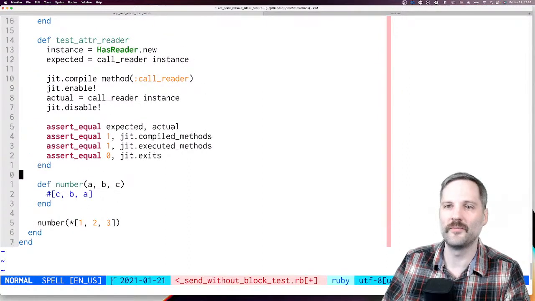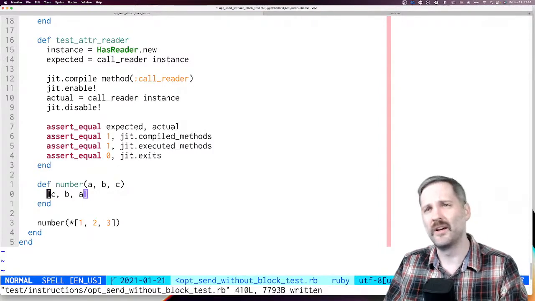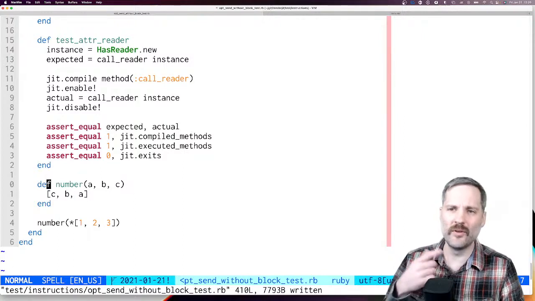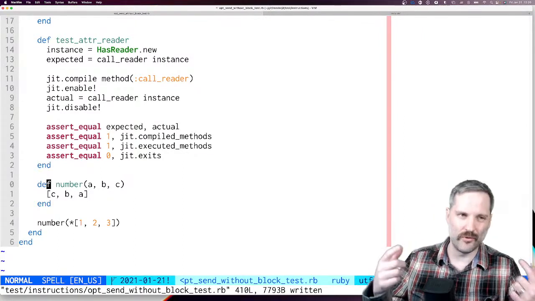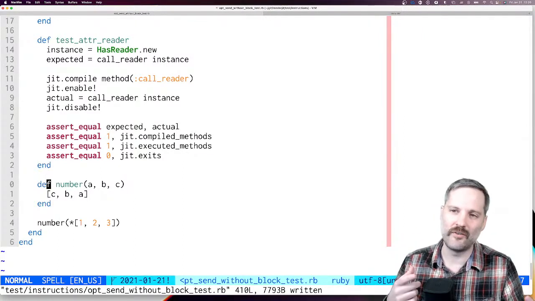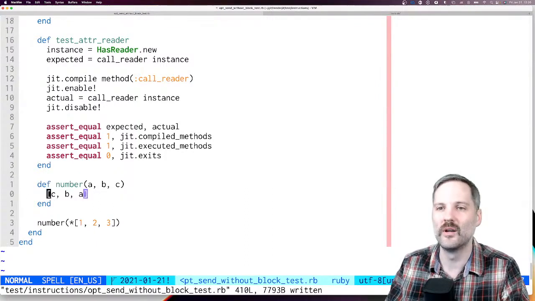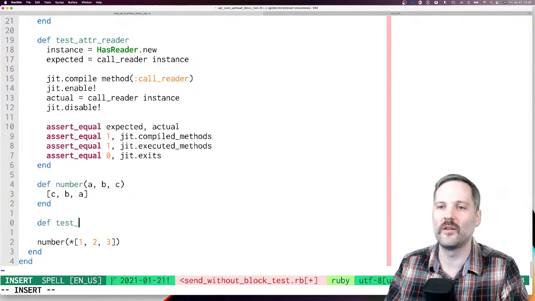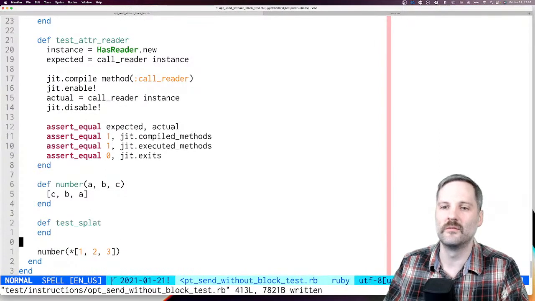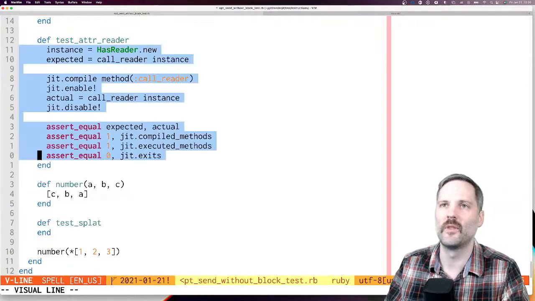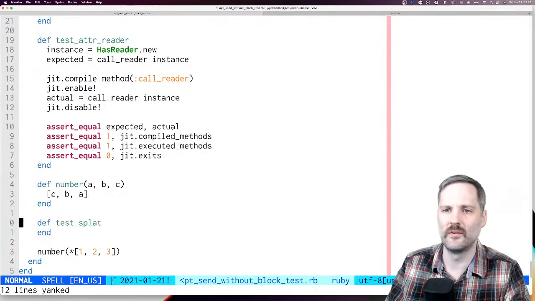All right. So we're going to call this, and we're just going to reverse the array. The reason I want to return essentially a reversed array is so that we can verify that the parameters are being passed into the method in the right order. So let's do def test splat. Okay, and I'm just gonna copy this.